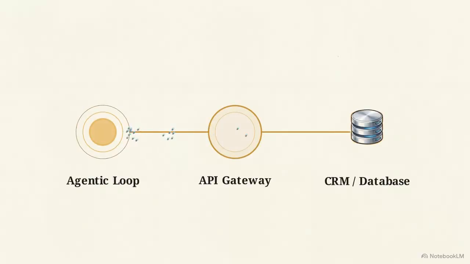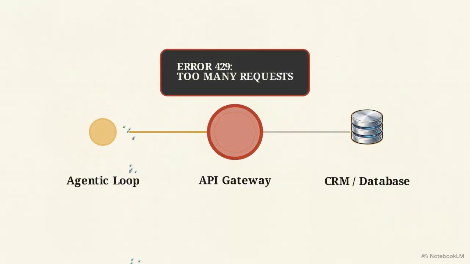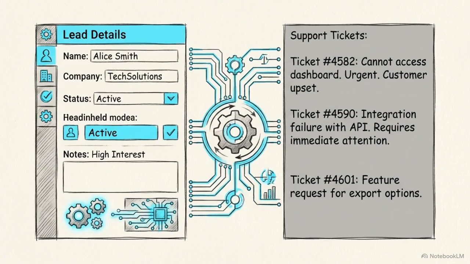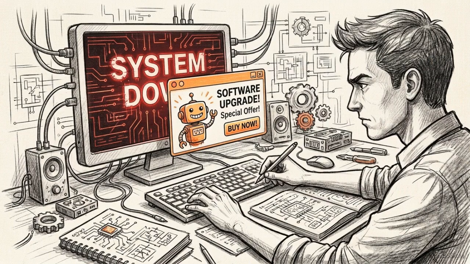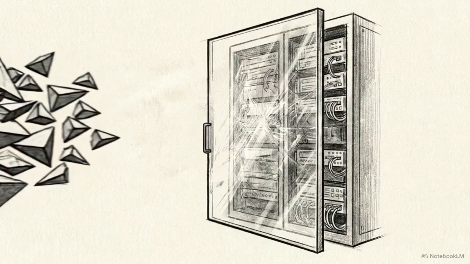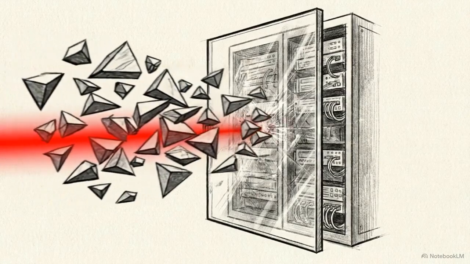Chatty agentic loops firing multiple rapid queries can cause API rate saturation and block the workflow. There is also the risk of CRM data pollution. If an agent only reads standard lead fields and misses unstructured support notes, it might execute contradictory tasks, like pitching new products to an account experiencing a critical outage.